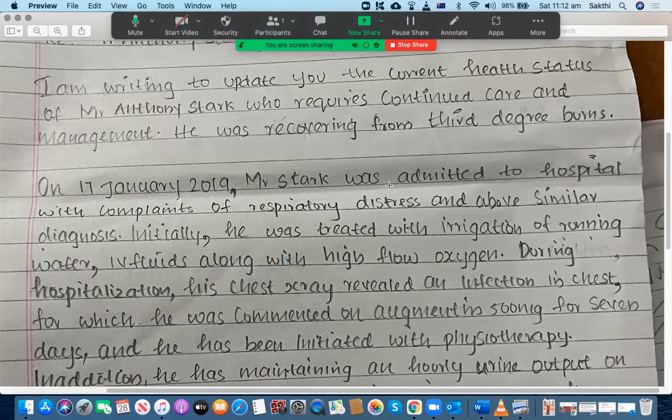All right, Mr. Stark was admitted to the hospital with the complaints of respiratory distress and above similar diagnosis. No, you should say whatever the other things are, for example, burns, isn't it? So if it is burns, you have to just mention that. You don't need to say "and above similar diagnosis." That's wrong. So respiratory distress and burns, if it is available.